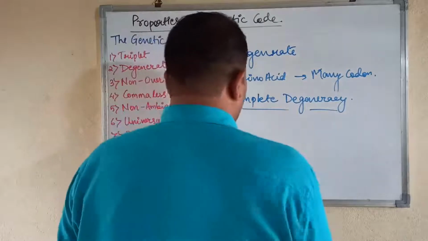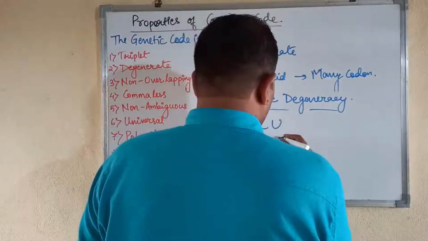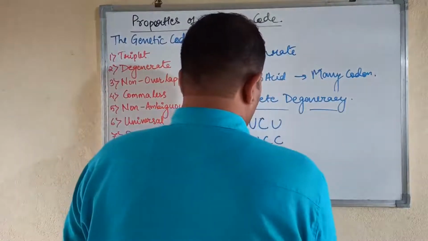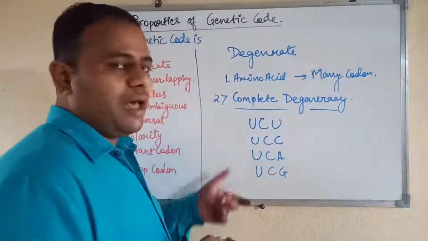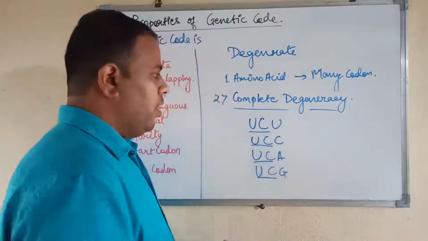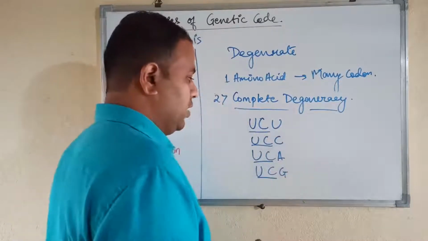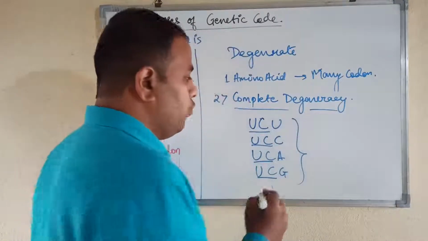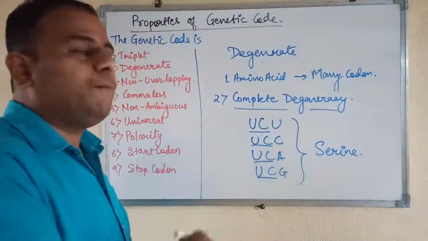Let me explain by taking an example. For example, UCU, then UCC, then UCA, then UCG. You can see in this example, the first two bases in all four codons are the same, and only the third base is changing, and the third base can be any of the four bases. But still all four codons formed here will code for the same amino acid, that is serine. So this is the example of complete degeneracy.